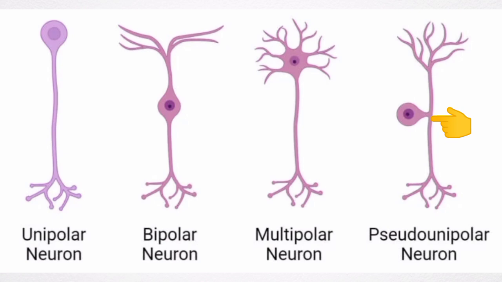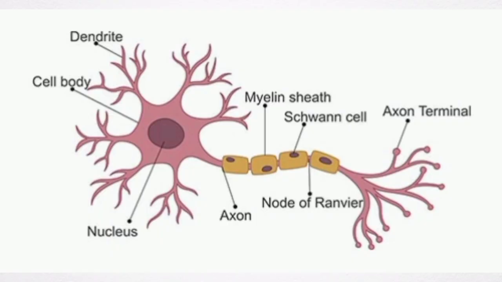Some sensory neurons are in a subclass of bipolar cells called pseudo-unipolar cells. As the cell develops, a single process splits into two, both of which function as axons, one going to the skin or muscle and another to the spinal cord. Now, multipolar cells have one axon and many dendrites. Examples include motor neurons, the hippocampal pyramidal cells with dendrites in the apex and base, and the cerebellar Purkinje cells with an extensive dendritic tree in a single plane.